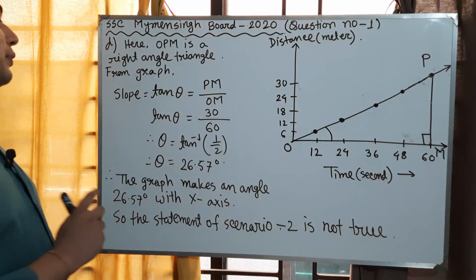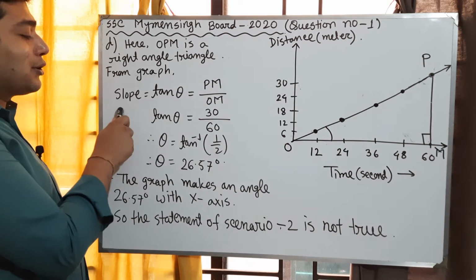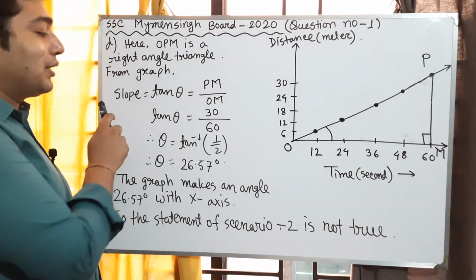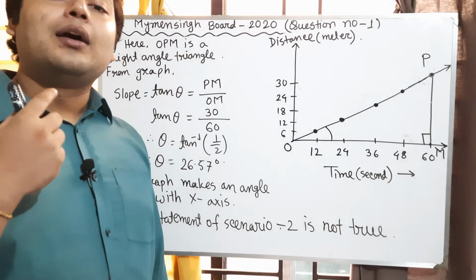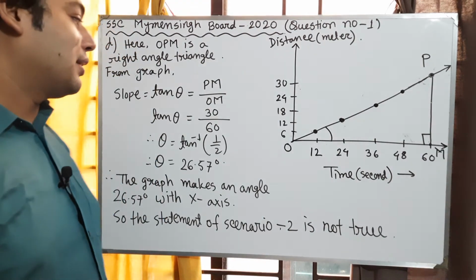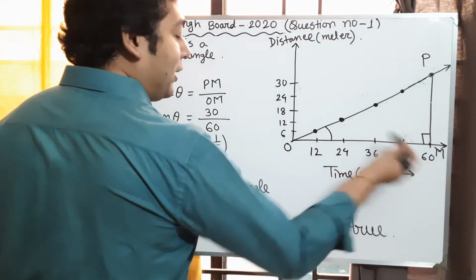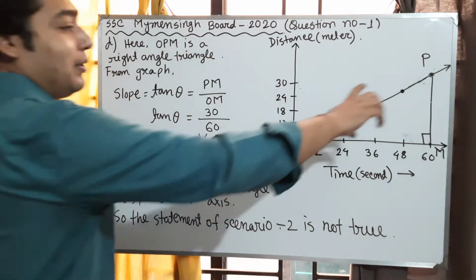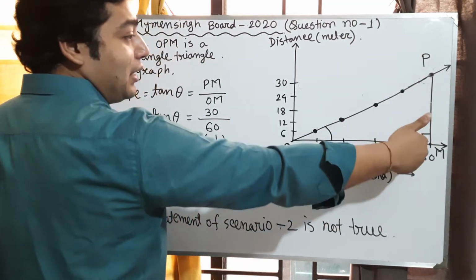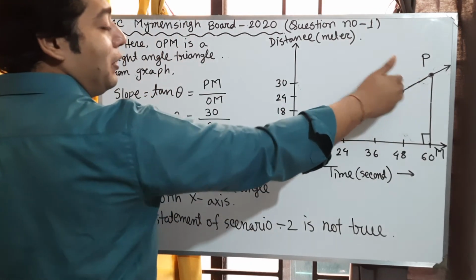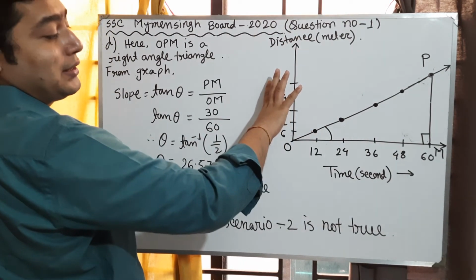For this we will determine the slope of this graph. Here the slope means tan theta, and tan theta means height by base. Here height is PM, so PM by OM. PM is a vertical line, so you will find this value from the vertical axis or y-axis.